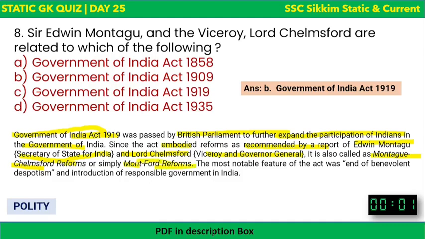So that's why these two people are important: Sir Edwin Montagu and Viceroy Lord Chelmsford, Government of India Act 1919. The most notable feature of this act was the end of benevolent despotism and the introduction of responsible government in India. So this was it. Government of India Act 1919.